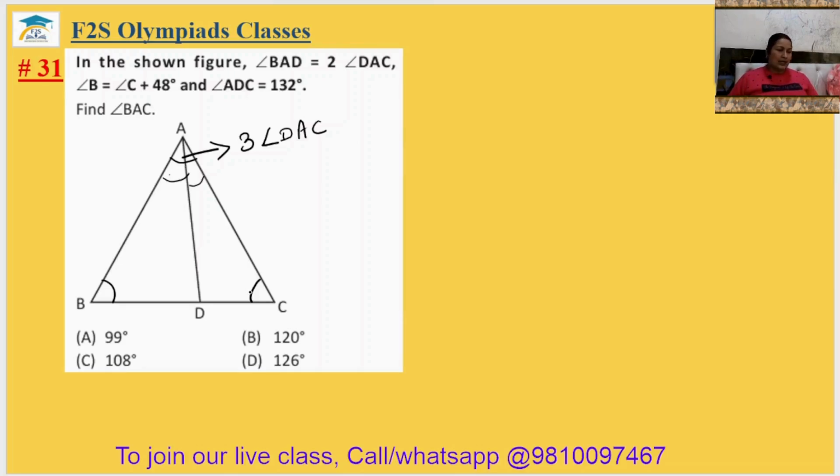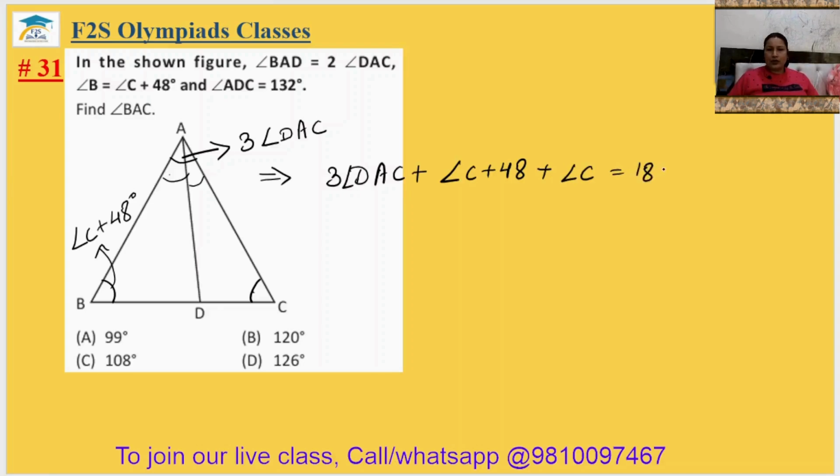Angle B is here, angle C plus 48 degree, and angle C will be as it is. So we can write here 3 angle DAC plus angle C plus 48 degree plus angle C should be equal to 180 degree.